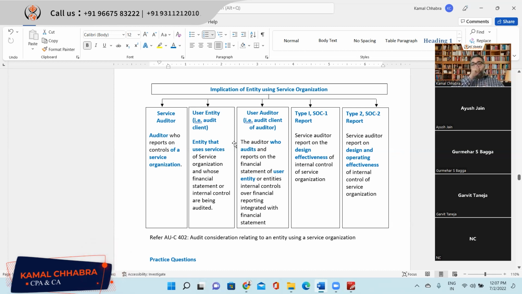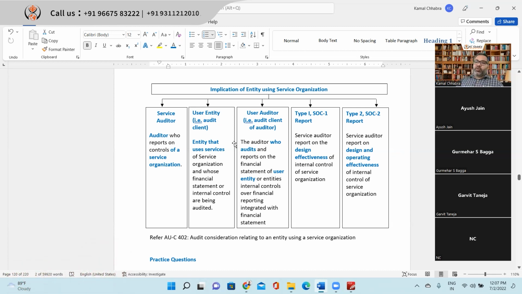Now the user auditor. The user auditors are Gurmeher and Ayush, because they are auditing the user entity. That is the reason they are called user auditors, right? The auditor who audits and reports on the financial statements of the user entity or on the entity's internal control over financial reporting. Now let's understand the Type 1 SOC 1 report and the Type 2 SOC 2 report.